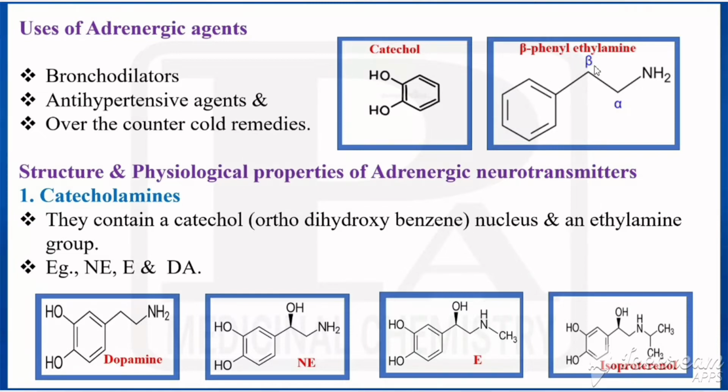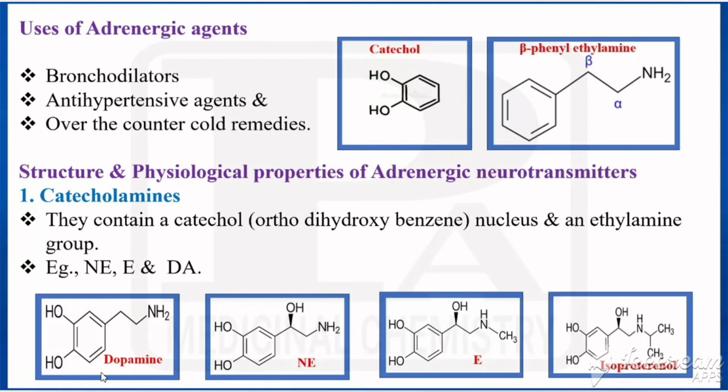And this would be the structure of beta phenyl ethylamine, because this is called phenyl. We have known that ethylamine is two carbons with amine. Why is it called beta phenyl? According to this amine, this carbon can be called alpha and this would be beta. So in the beta position, that phenyl would be attached. That's why it is called beta phenyl ethylamine. So the combination of these two is called catecholamines.